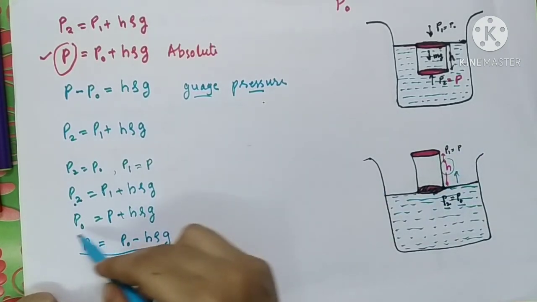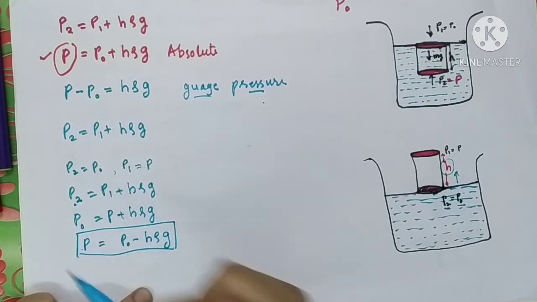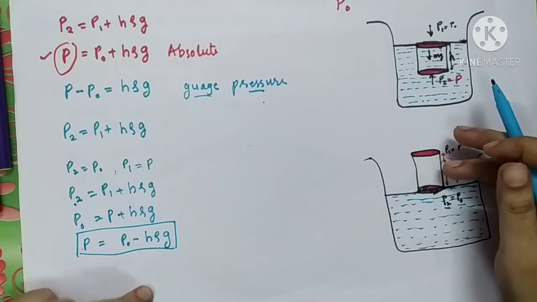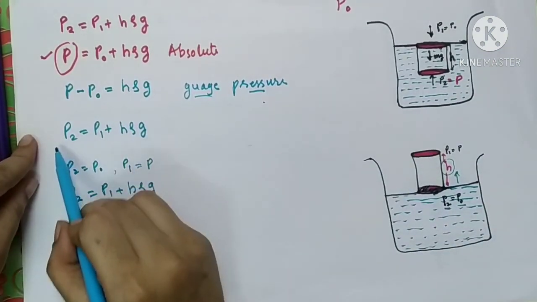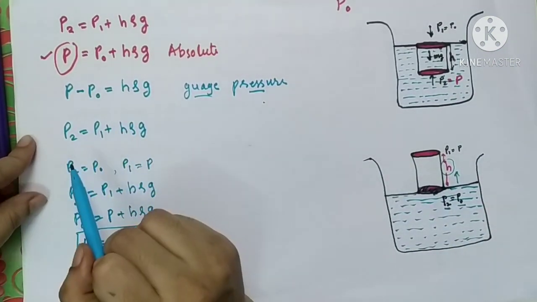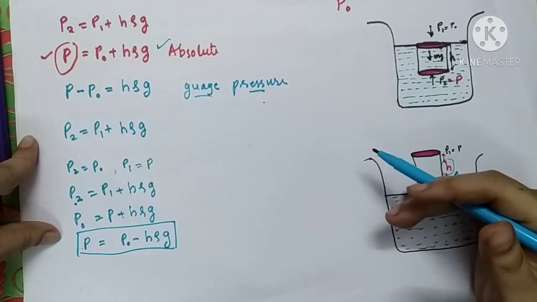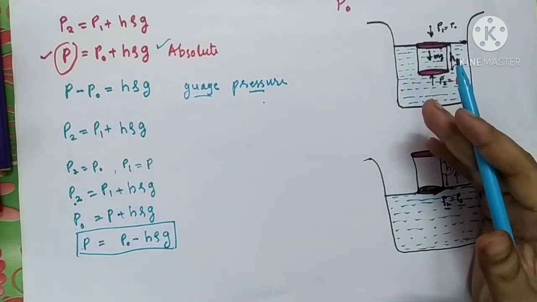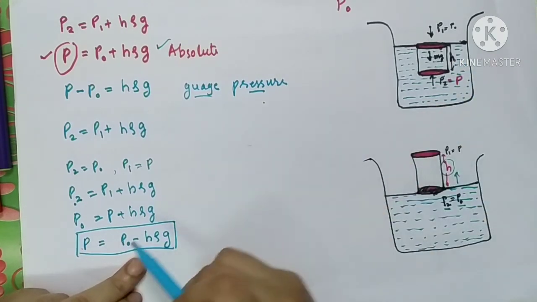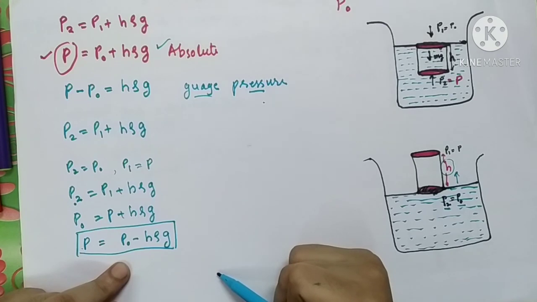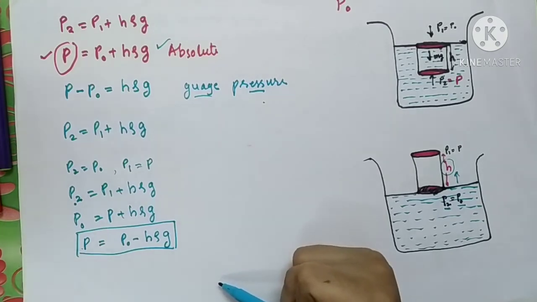See this equation. As we move inside a sea, pressure goes on increasing, and as you move in an upward direction above the sea level, pressure goes on decreasing. So P0 minus H rho g will be taken. Hope you all have understood the topic.